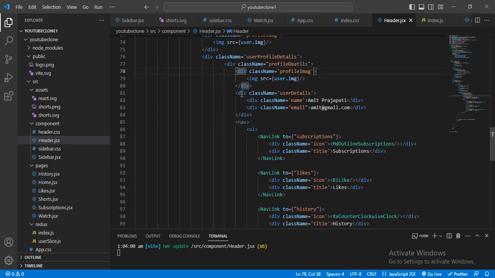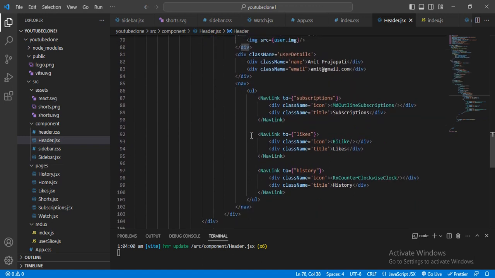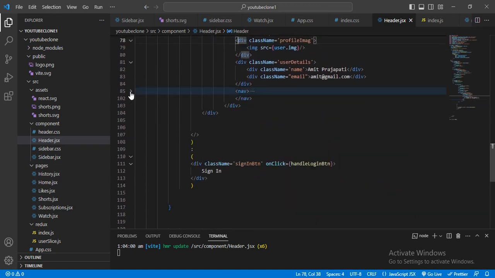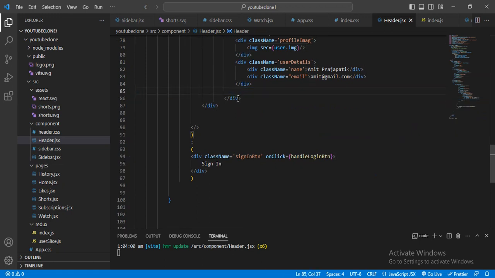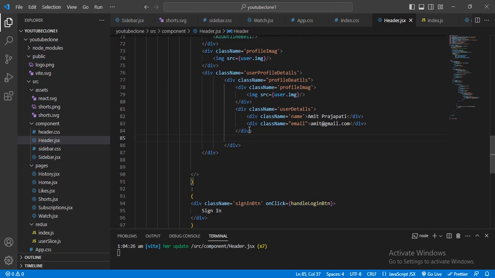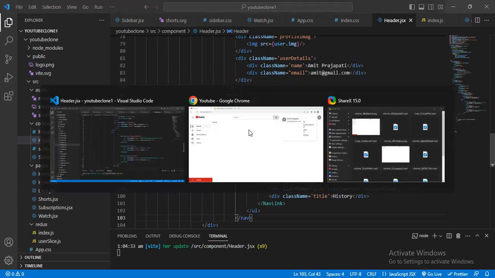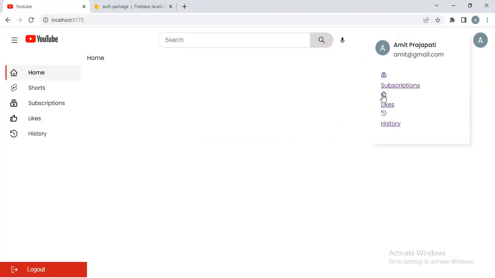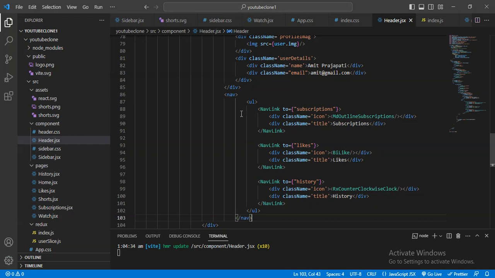okay, I want to remove this navigation from inside this. From here I want to remove this, and it will be inserted outside here. Now, yeah, now it will be coming here, and let me just design this.